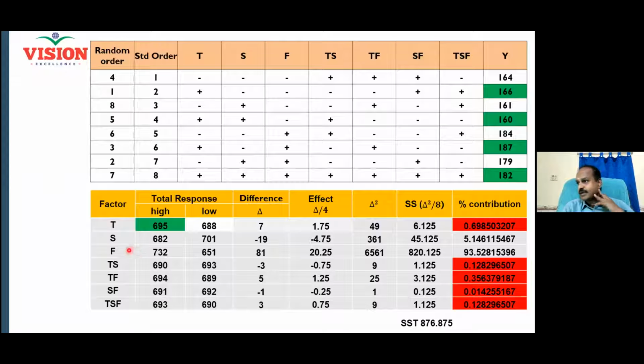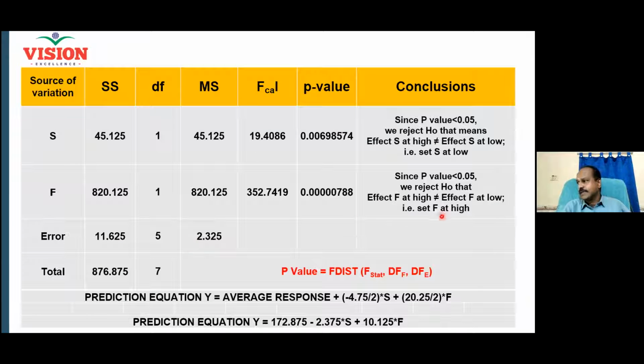Come to the F. When it is high, I get 732 as the total. When it is low, I get 651. It clearly makes me understand that I must keep the factor F high to maximize my yield. So I will set the factor F at high. Setting an appropriate level for the factor is nothing but the treatment. Now you have given a treatment to the problem.